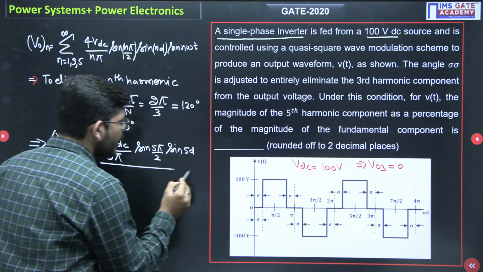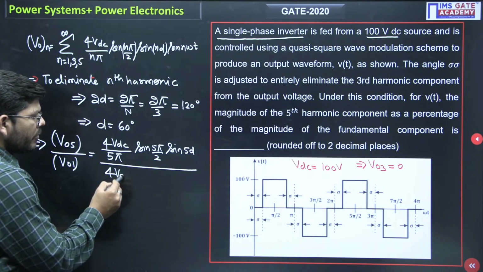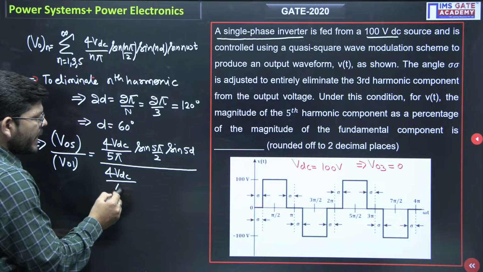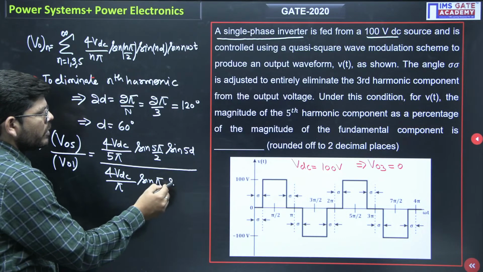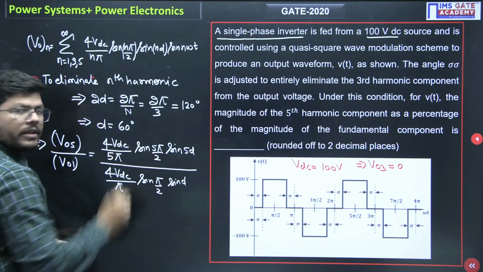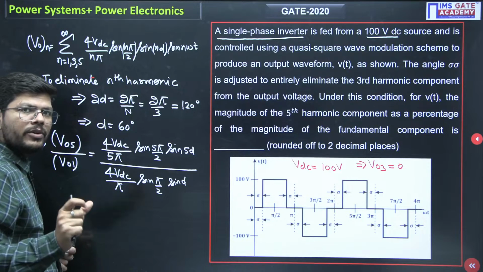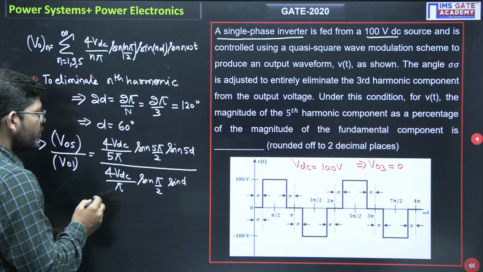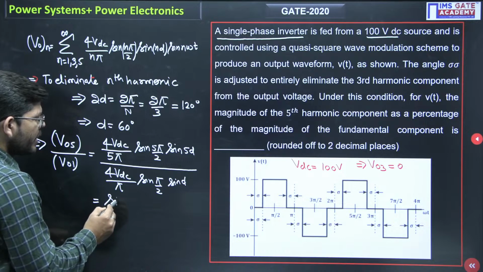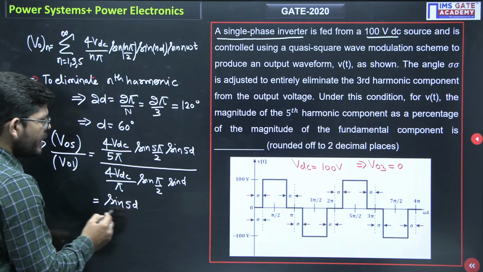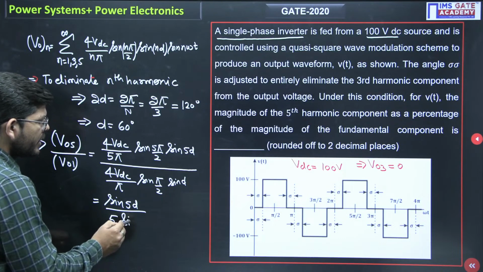And for the fundamental voltage, this will be 4 VDC over pi, sine pi by 2, sine d. Sine pi by 2 has a value of 1. 4 VDC upon pi will get cancelled. What we will get is sine 5d over 5 times sine d.